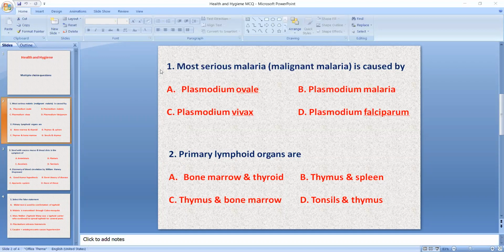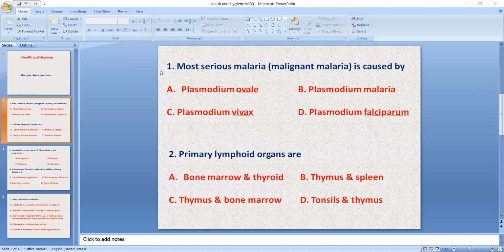Okay, students, next one. The primary lymphoid organs are... So this comes under the immune system. The primary lymphoid organs are: option A, bone marrow and thyroid; B, thymus and spleen; C, thymus and bone marrow; D, tonsils and thymus. So option A, bone marrow and thyroid. Thyroid is an endocrine gland, so option A will not come.